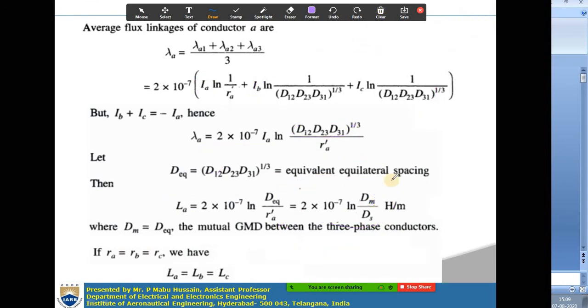So like this you will get the inductance of conductor A. This is the average inductance of conductor A. Similarly, you can get the average inductance of conductor B and conductor C also. If the radius of all the conductors is the same, then LA is equal to LB is equal to LC. So this is about the inductance of an unsymmetrical transmission line when it is transposed, a transposed three phase unsymmetrical line.